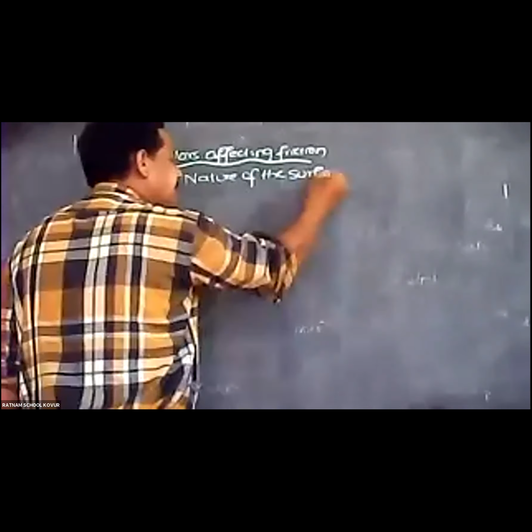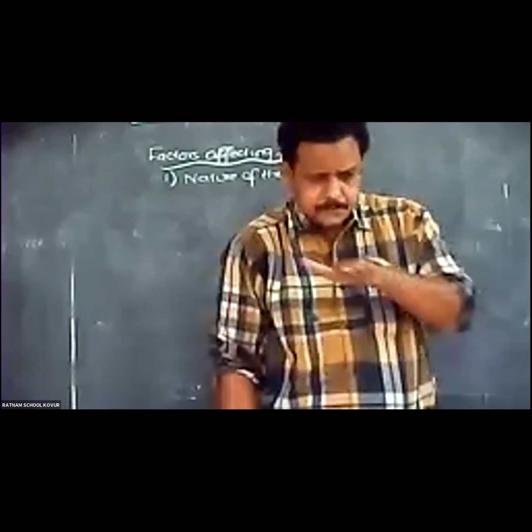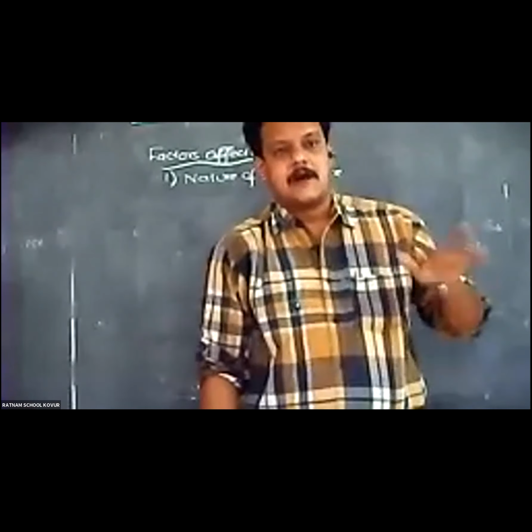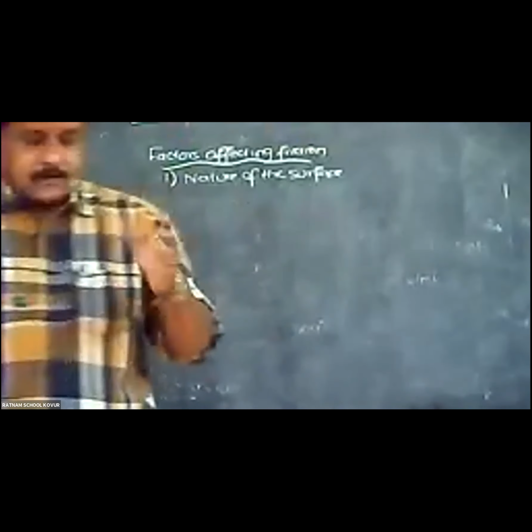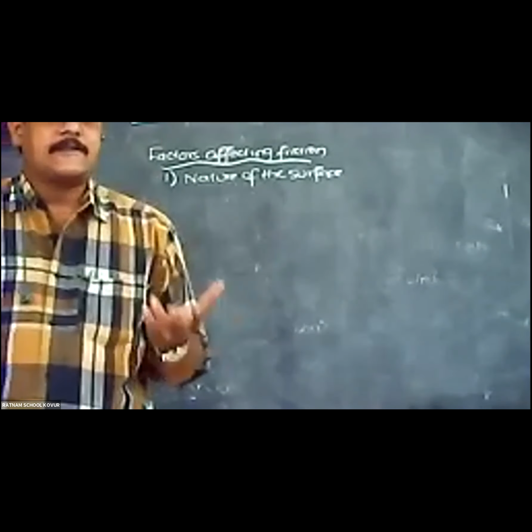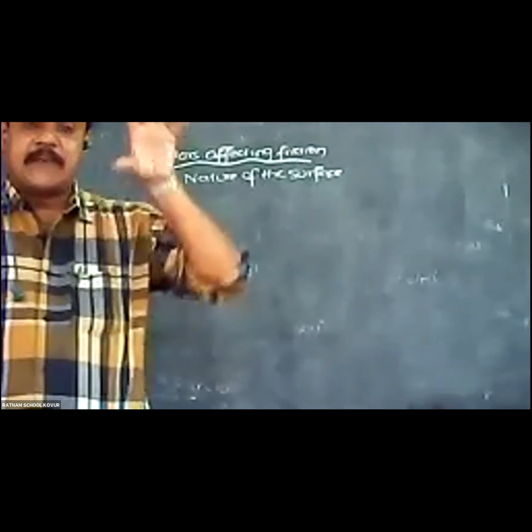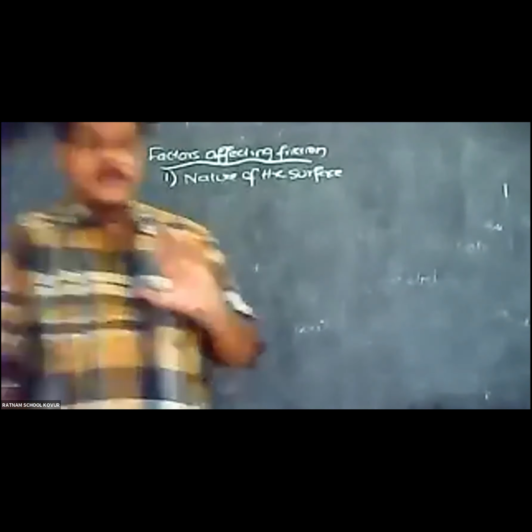Nature of the surface means the surface which has more irregularities, or the surface which has less irregularities.